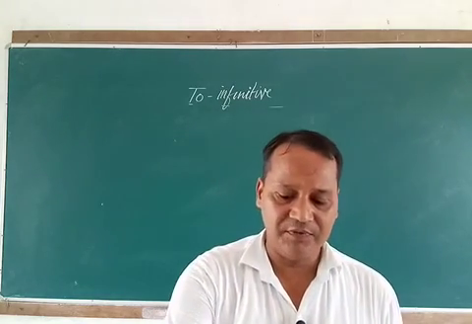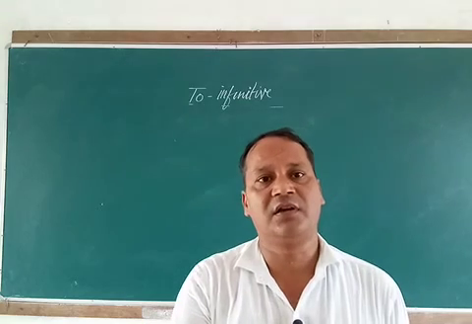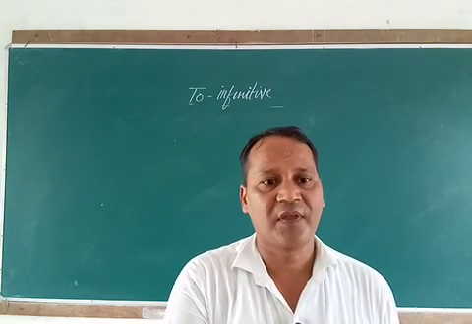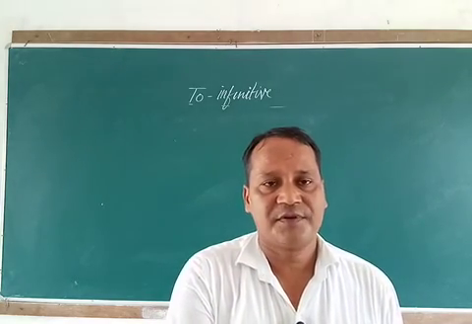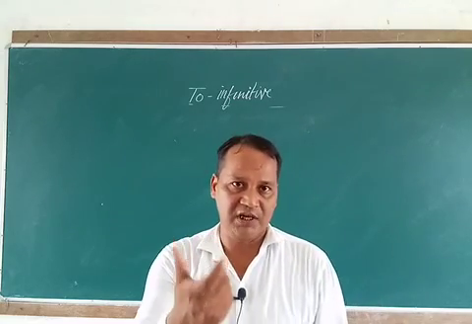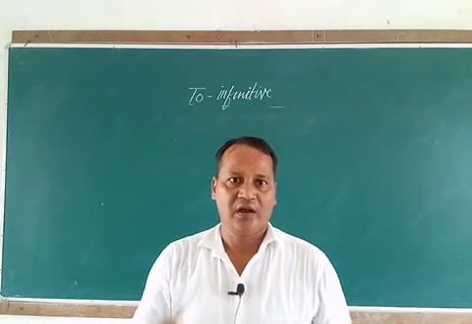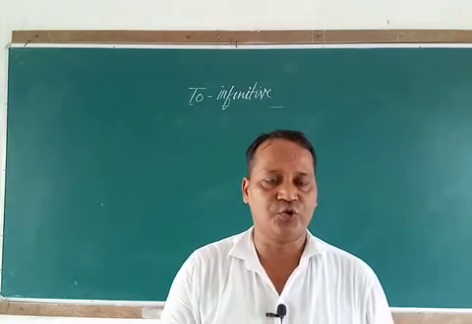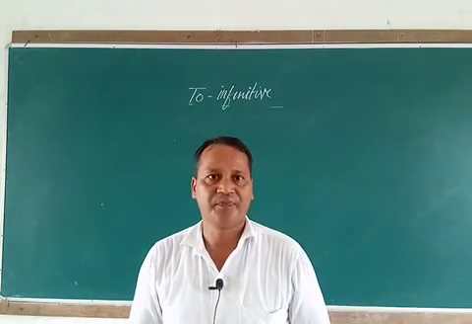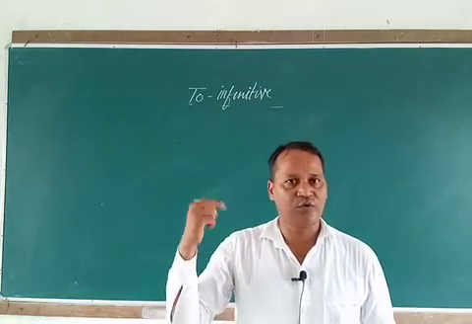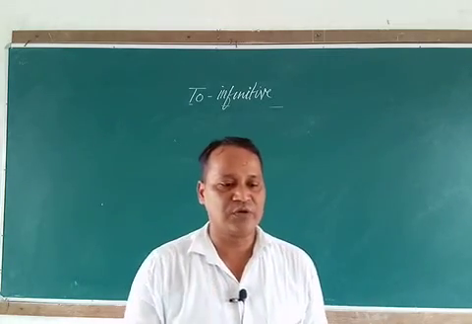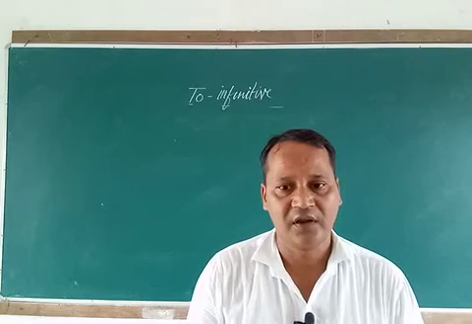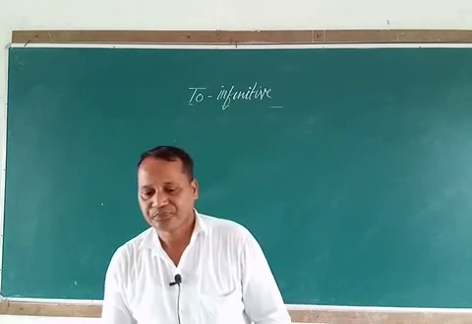So basically we have two types of infinitive in English: to infinitives, that is to plus base form of the verb, and bare infinitives, that is base form of the verb without to. So in this video today we will focus on only to infinitives and we will know the functions of to infinitive. So let's start the video.